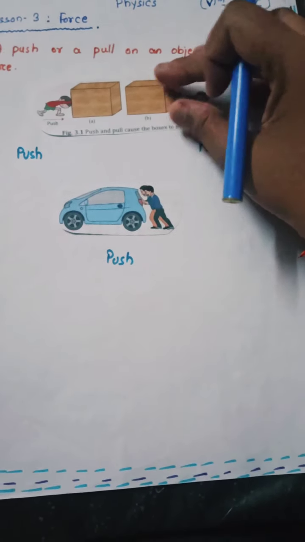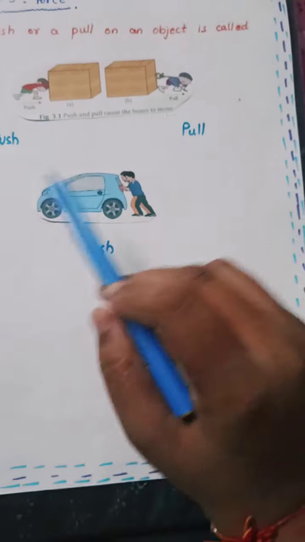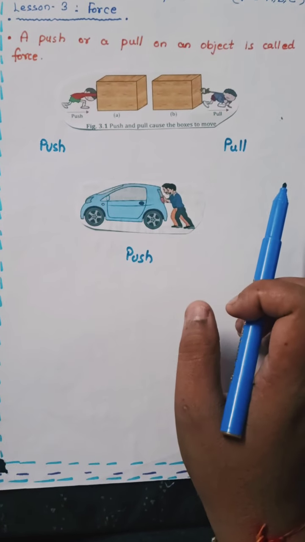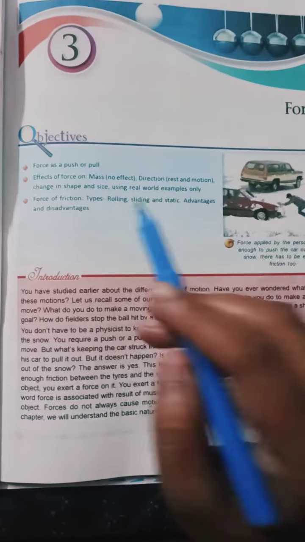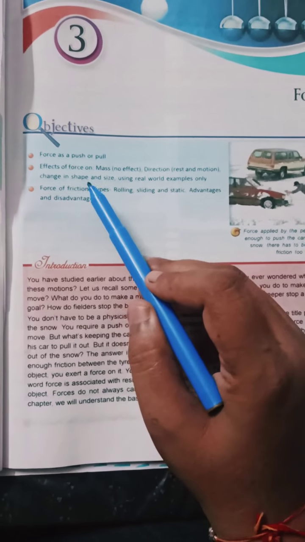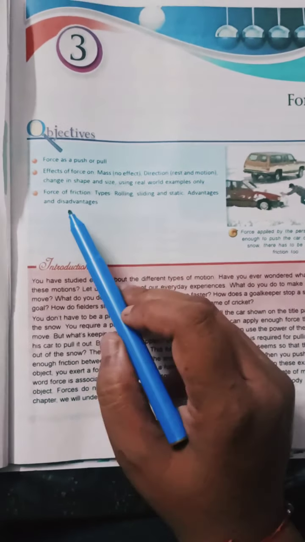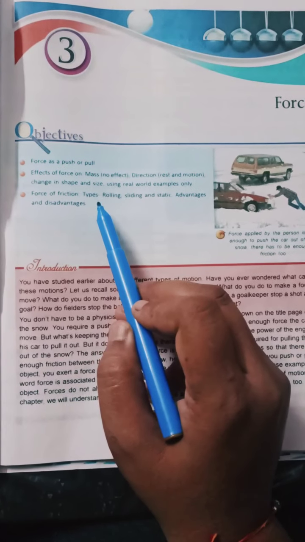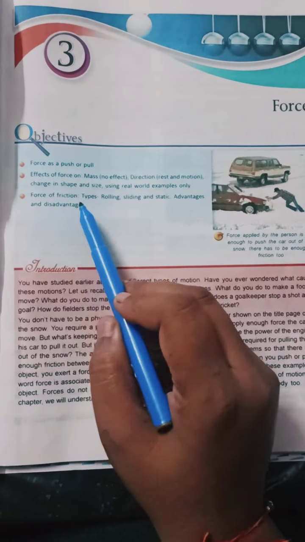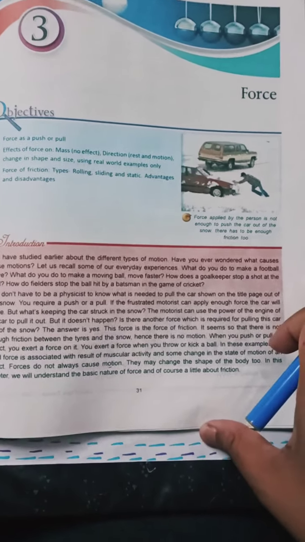Now see, in this chapter what all we are going to learn is force as a push or pull, like what exactly is a force. Then we are going to learn effects of force on mass and direction. We can see the topics: effects of force on mass, direction, and the change in shape and size using real world examples only. Then next point is force of friction, its types, rolling, sliding and static, and advantages and disadvantages of friction. So this is all we are going to learn or study about in this chapter.